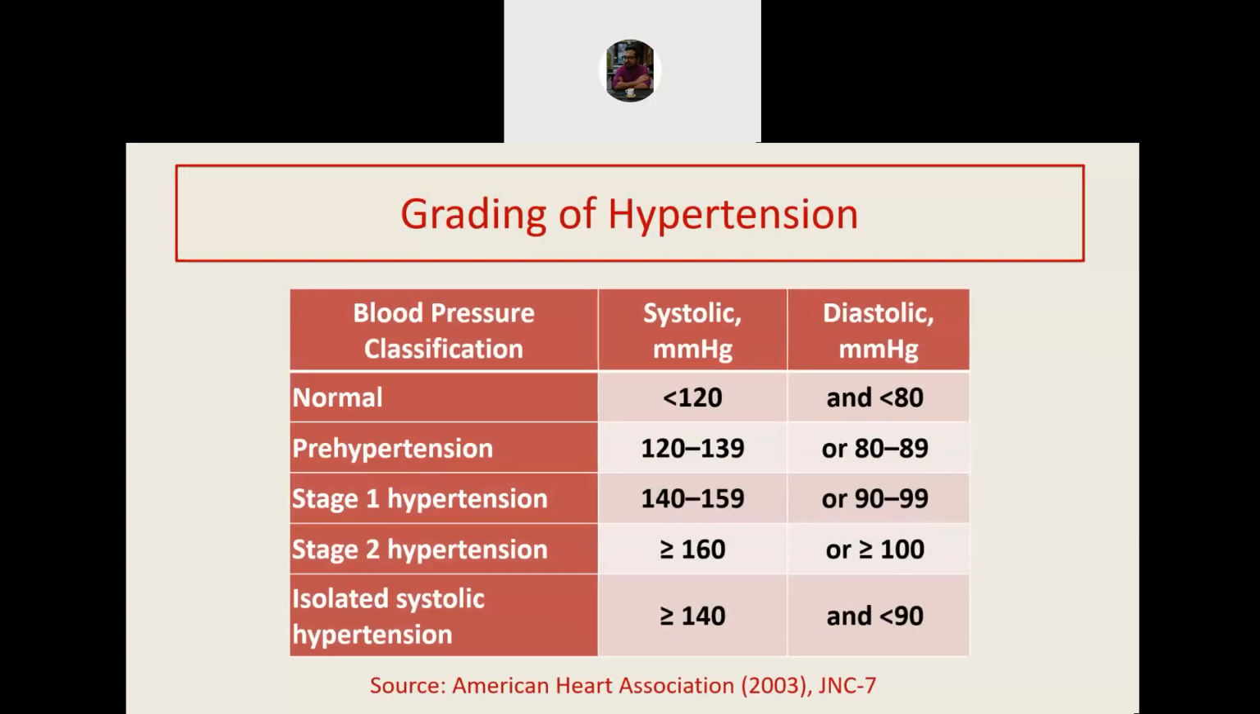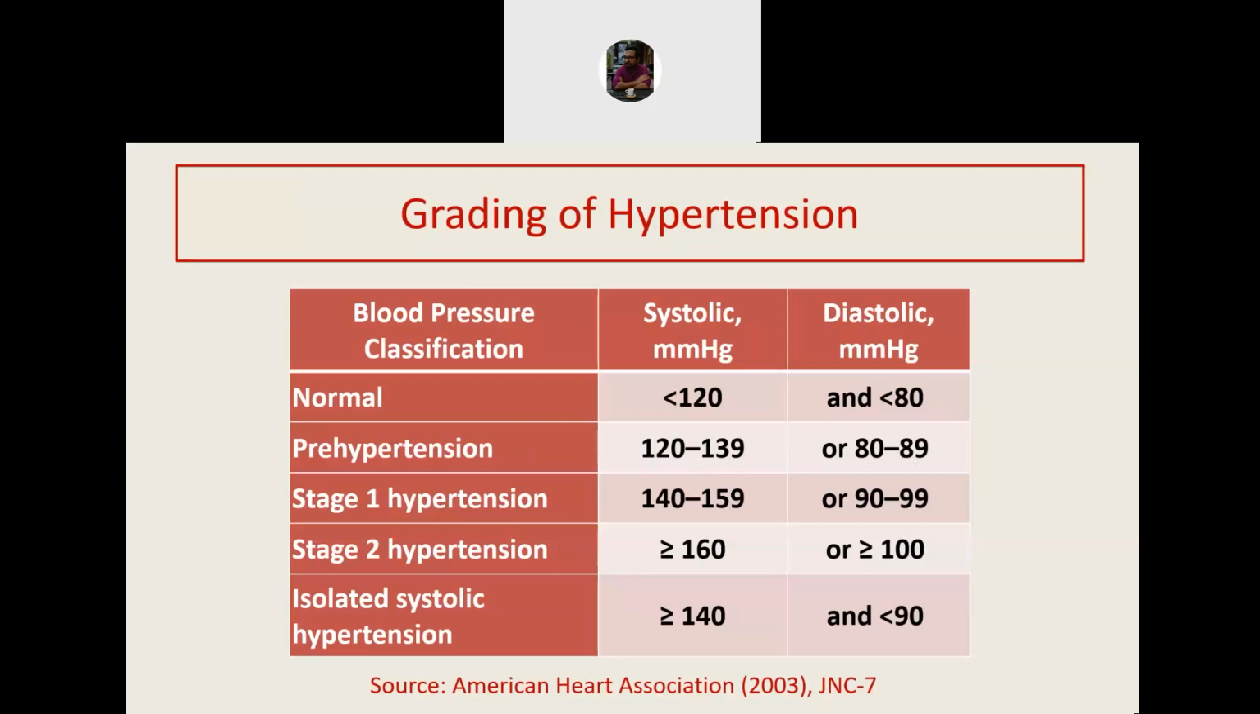Now, this is the grading of hypertension proposed by Joint National Committee 7. Although newer versions of JNC are available, for some reason this classification is still taken to be standard with some exception in certain age groups. So I will be basing my discussion on the JNC 7. According to JNC 7, a blood pressure less than 120 by 80 is normal. When the systolic blood pressure is between 120 to less than 140 and 80 to less than 90 diastolic BP, either of these two, it is called pre-hypertension.